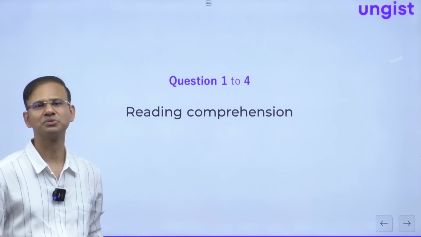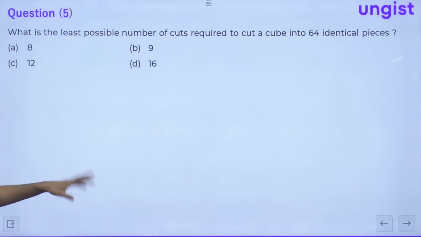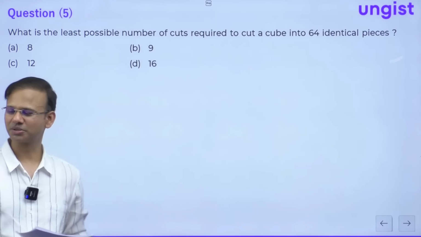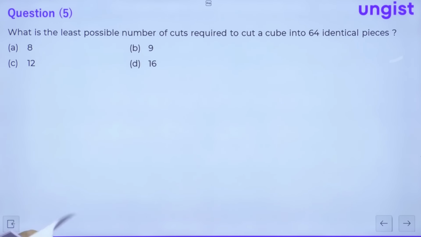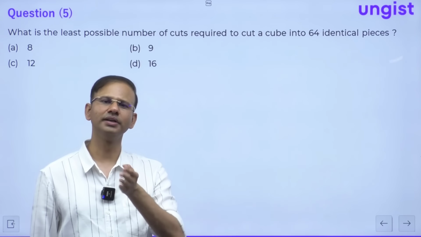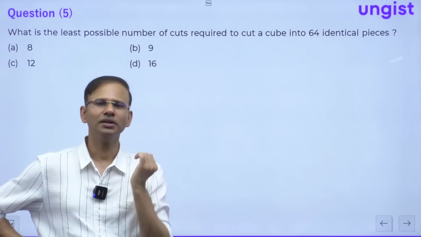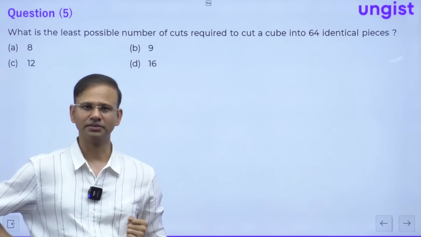As always, I don't solve reading comprehension, right? So let's start with maths. Guys, the first question, question number 5. Question number 5 says, what is the least possible number of cuts required to cut a cube into 64 identical pieces? Guys, 64 identical pieces means what? 4 into 4 into 4, right? 4 along length, 4 along breadth, and 4 along height, right?